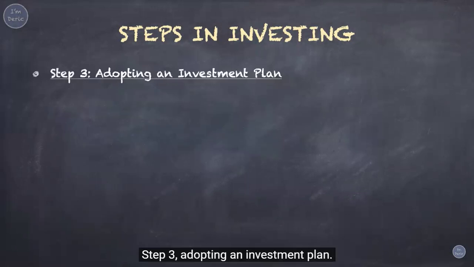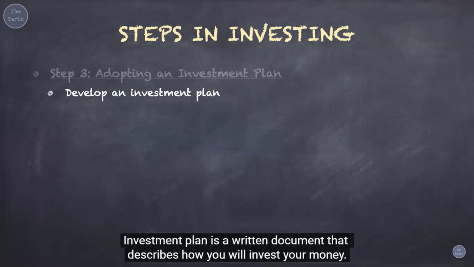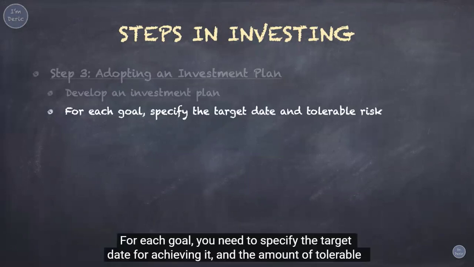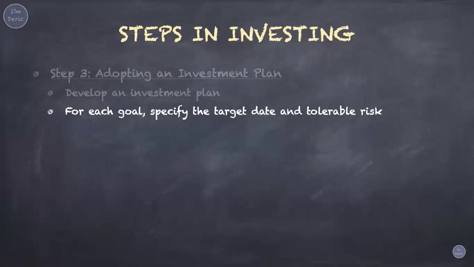Step 3. Adopting an investment plan. After establishing your investment goals, you may develop an investment plan. Investment plan is a written document that describes how you will invest your money. For each goal, you need to specify the target date for achieving it, and the amount of tolerable risk. Your investment plan must be specific and consistent with your investment goals.